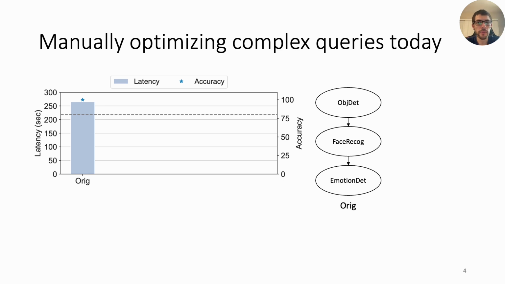The original query that we are going to run is shown on the right. You first run object detection, then you run face recognition, and finally emotion detection. We see the performance is about 270 seconds. We would like to meet an 80% accuracy target, denoted by the dotted line, where the 80% accuracy is measured with respect to this original plan.